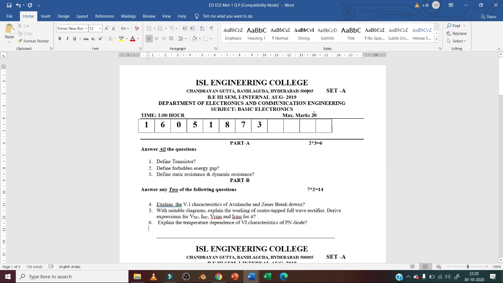We will have a question paper shared like this in your group just at the time of examination. Examination will be in the morning session and afternoon session. After getting the question paper, in the first part we will see how to answer it on the paper. So let us begin with the answering part on the paper.